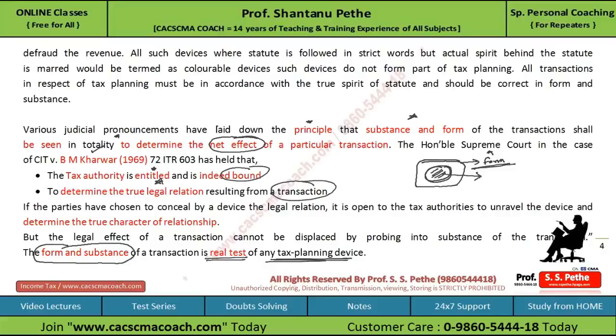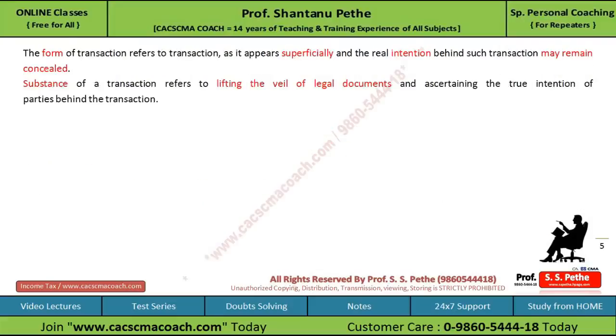So if a transaction is good in the form as well as in the substance, it will come under tax planning. On the other hand, if a transaction looks good at the top, that is, form से वो ठीक लगता है, but if you see inside the transaction, then it is not good as per the law. Then it will come under tax avoidance. Further, they say that the form of a transaction basically refers to a transaction as it appears superficially and the real intention behind such a transaction may remain concealed.